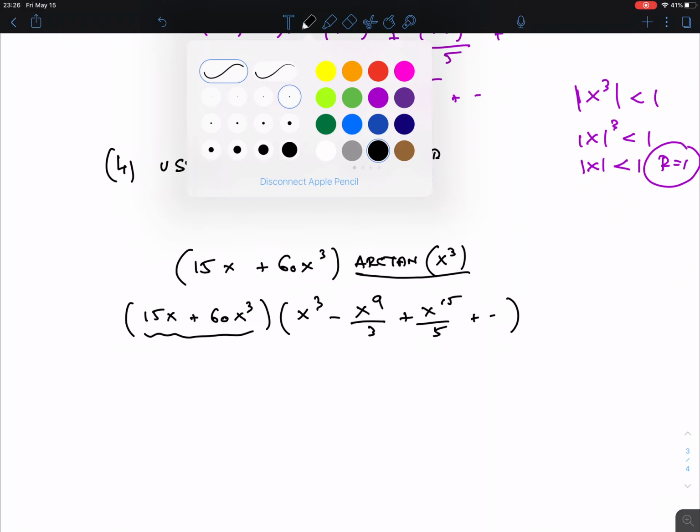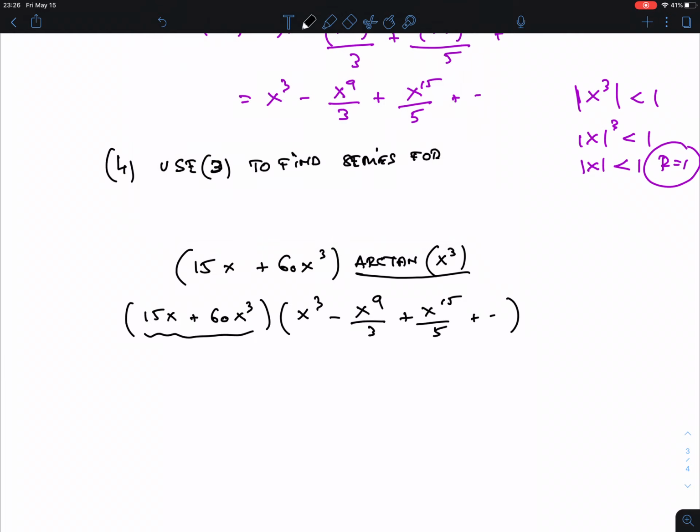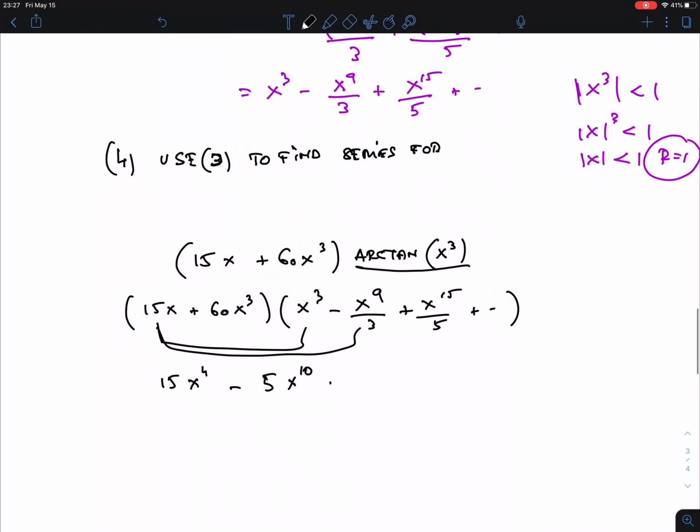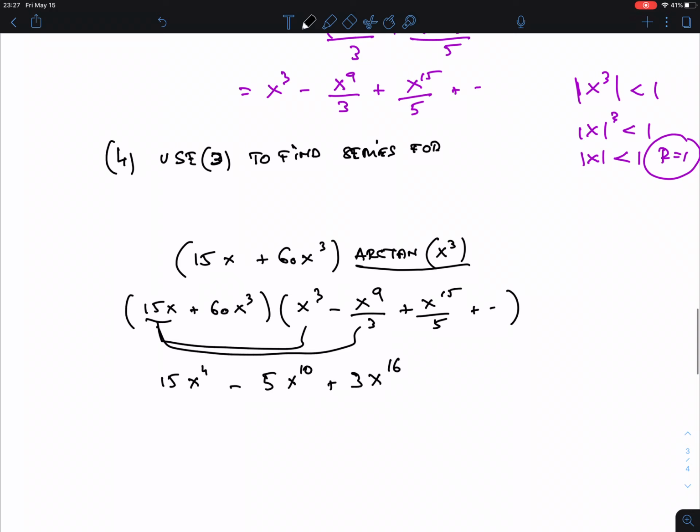So let me show you, just to show you a different way. Well, I hope that doesn't confuse you. So we're going to multiply this here, so we get 15x to the 4th minus 15, now I'm going to multiply these two, that is 5x to the 10. Right, 15 divided by 3, and then we always add x. Now we're multiplying, so we're adding exponents, right? And then the last one is plus 3 times x to the 16, right? This one times this one. Okay, the 15 over 5 that cancels.